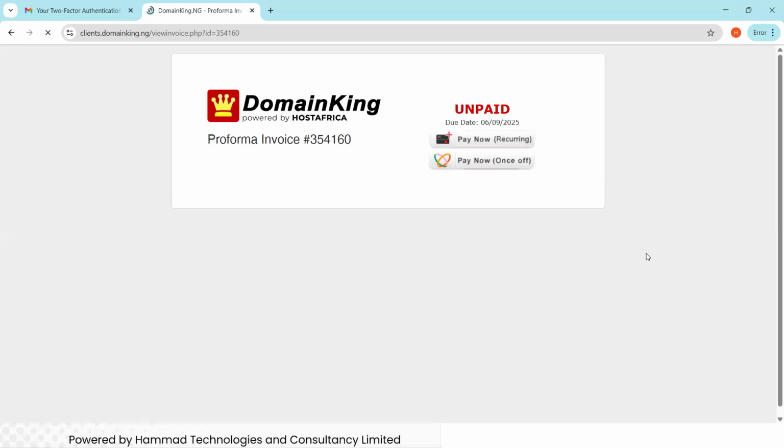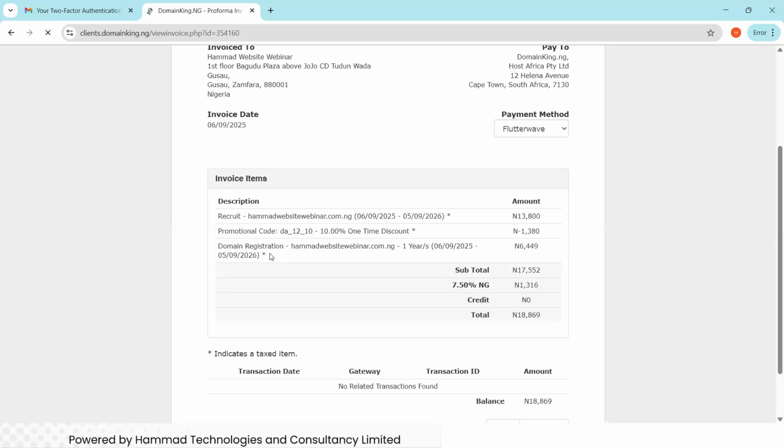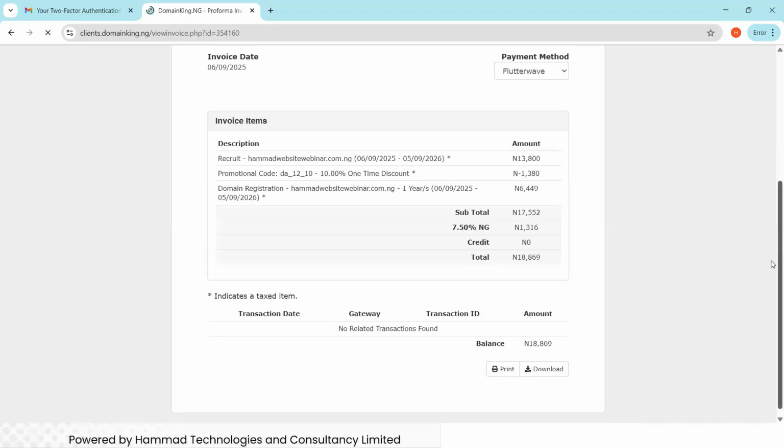So it will bring you to this page. This is where we are going to make the payment. But if you look clearly, you will see that for domain registration, they put 6,000. Even though yesterday they told us that the domain registration is free, I don't know why they make it now and we have to make payment for that. If you can recall, yesterday we saw around 19,000 something, and I told you we need to confirm it before we make the payment.